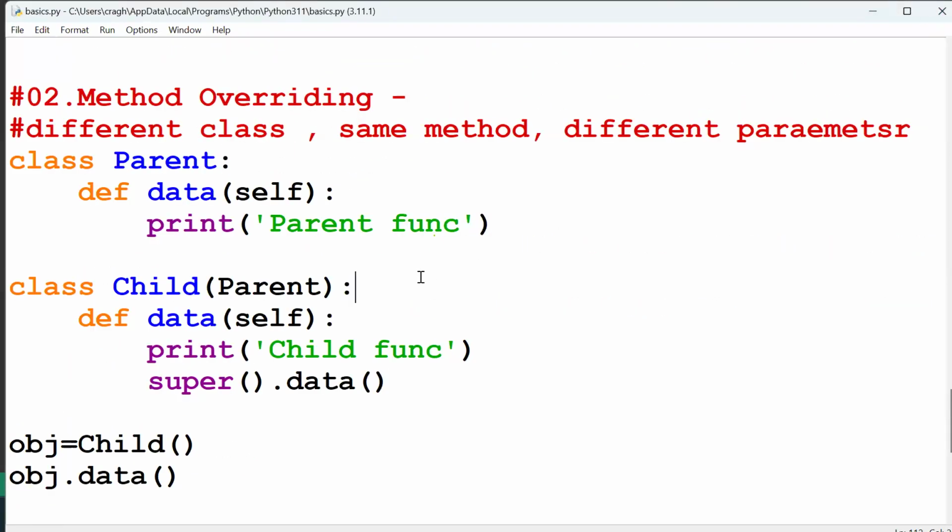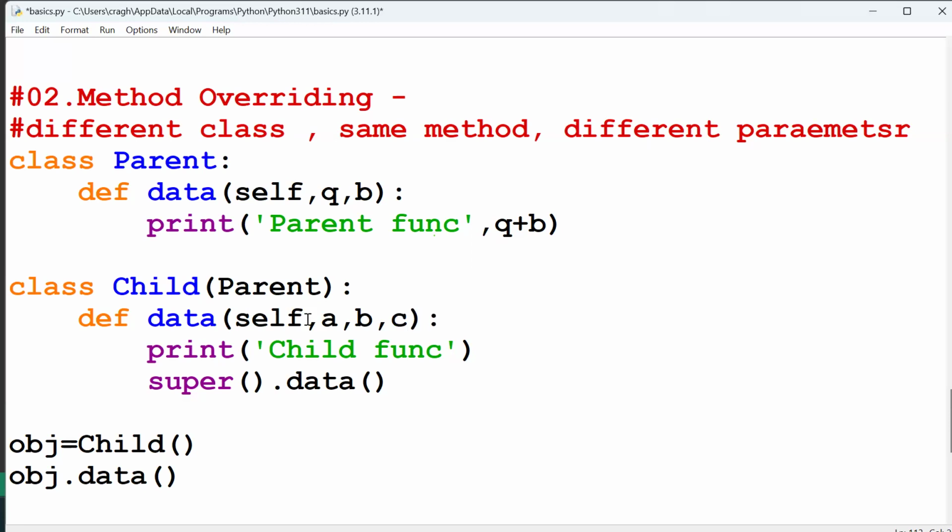Suppose here I pass two parameters, a comma b, any parameters you can pass. These are not constructor functions, they are normal functions. So even here I'll pass two parameters, a and b, or three parameters. First one we pass only two, second we pass three.